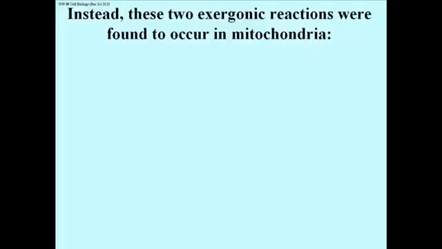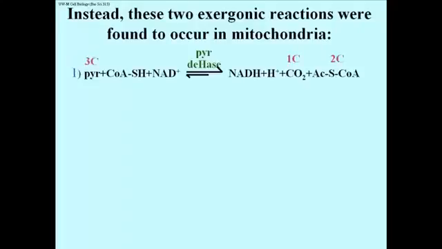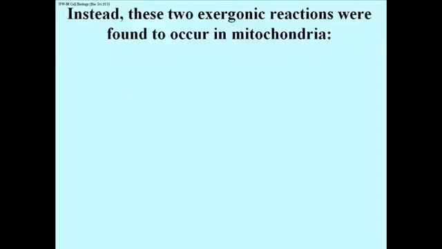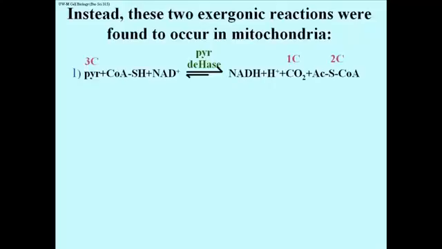The Krebs cycle occurs in the mitochondrion, which means then, of course, pyruvate has to get into the mitochondrion. The enzyme that would be predicted by Krebs' supercatalyst notion for oxidizing pyruvic acid was never found, despite a lot of searching. Instead, much later in the 1950s, these two reactions, both exergonic, were discovered in the mitochondrion. And the first one is the oxidation of pyruvic acid by the enzyme pyruvate dehydrogenase.